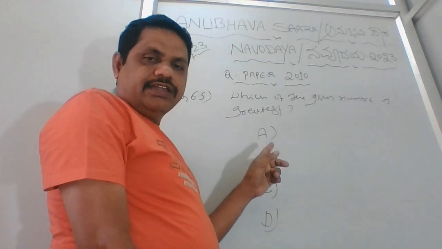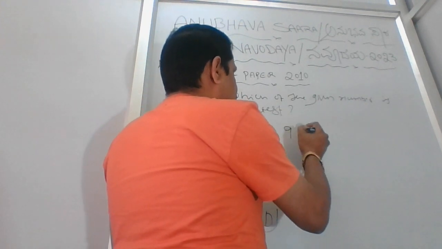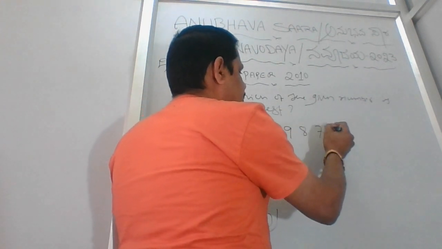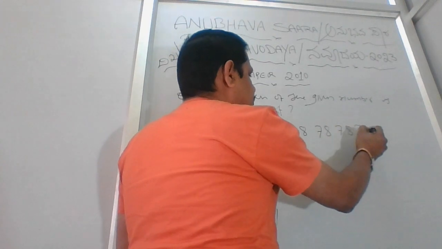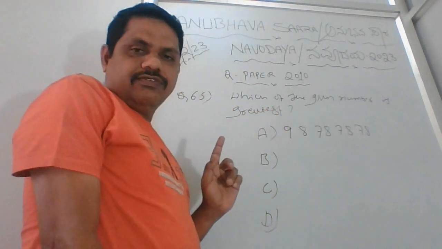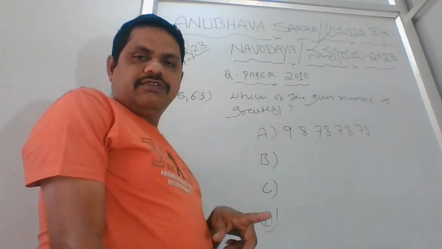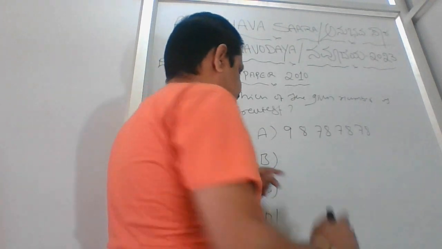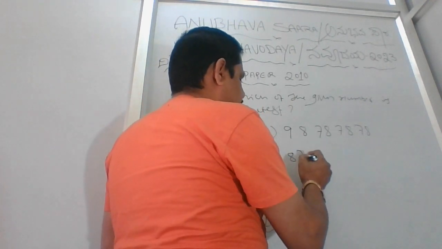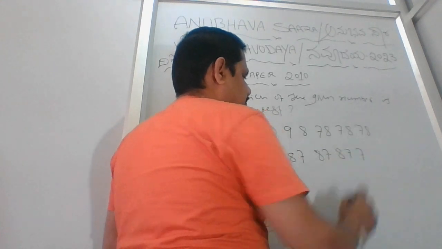Option A is 98, 78, 78, 78, that is 78 three times. Option B is 87, 87, 87 and 7.